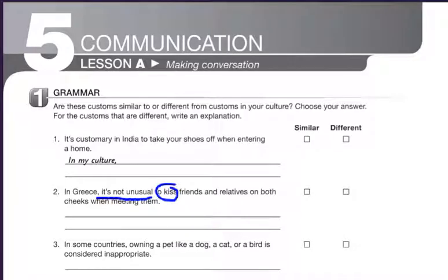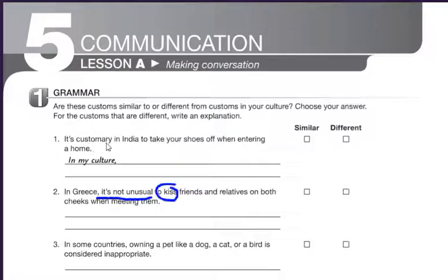Hello everyone, today we're going to talk about communication, and this topic is about gerunds and infinitive phrases. For this we're going to describe behaviors and customs around the world, and let's practice the next exercise. Are the customs similar or different from customs in your culture? Choose your answers. For the customs that are different, write an explanation.